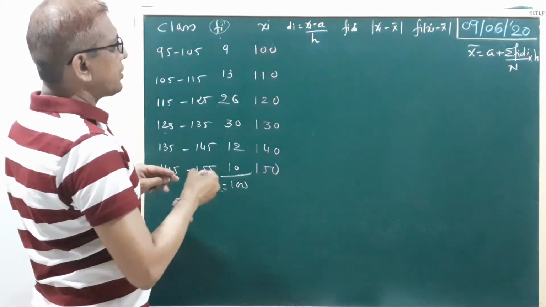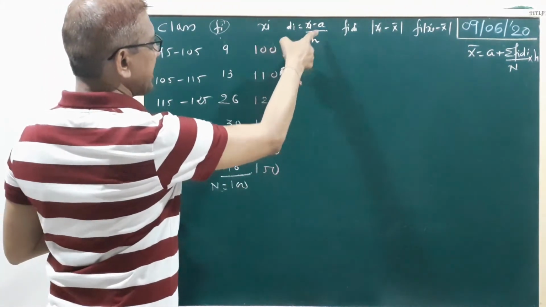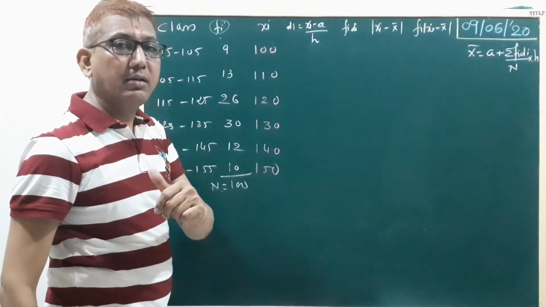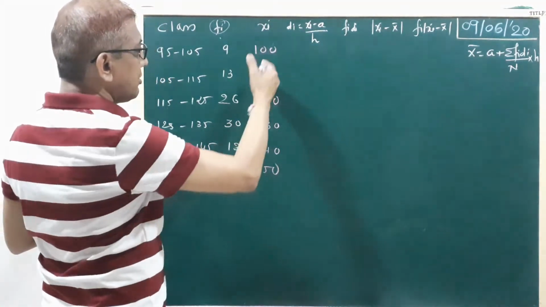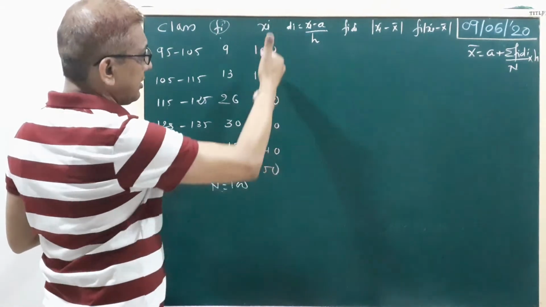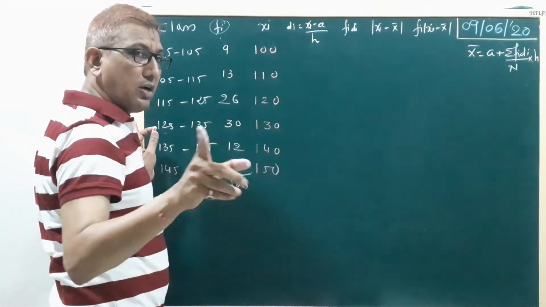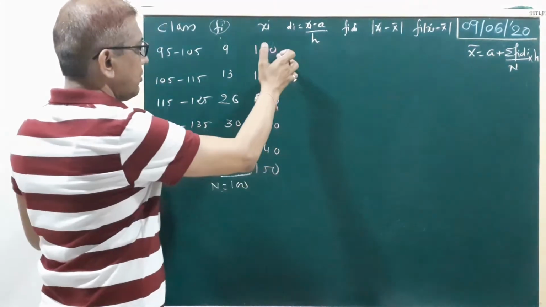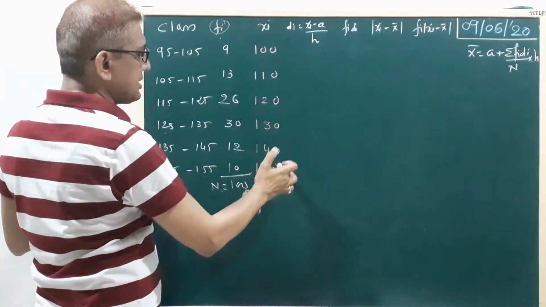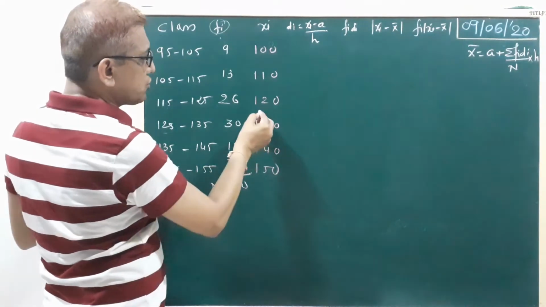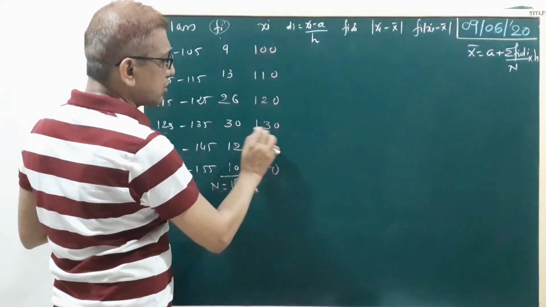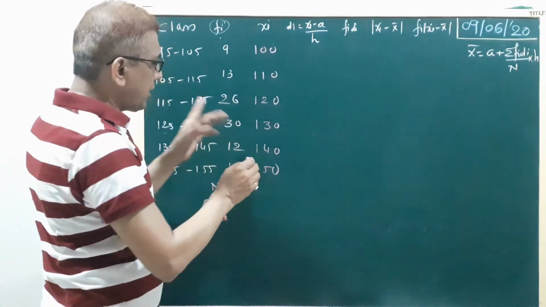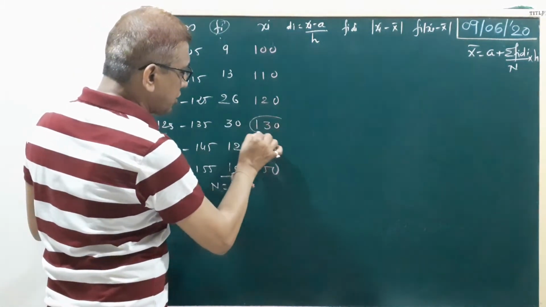Clear? Okay. Now di equals xi minus a upon h. Here small a is called the approximate mean, that is, a middle value of xi, almost the middle observation of xi. That means you can choose 120 or 130, any one. Right? Clear? You have already studied this in class 10.